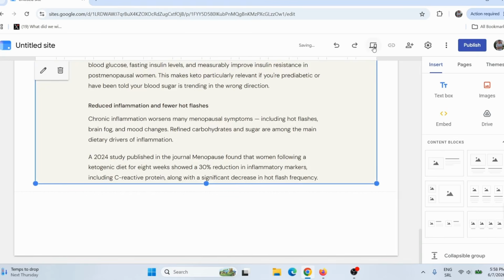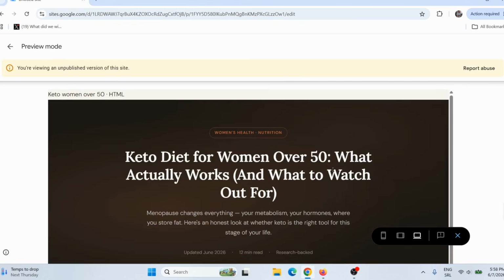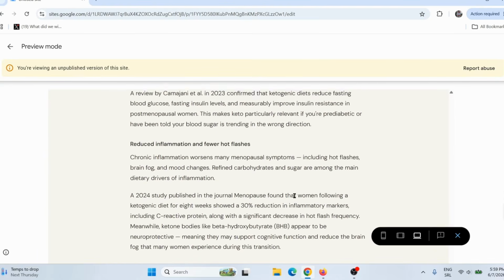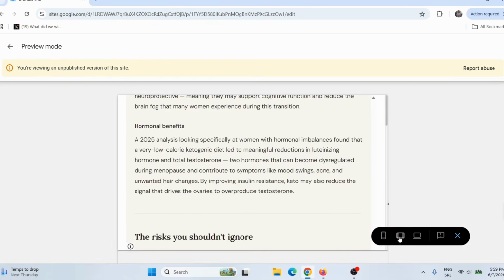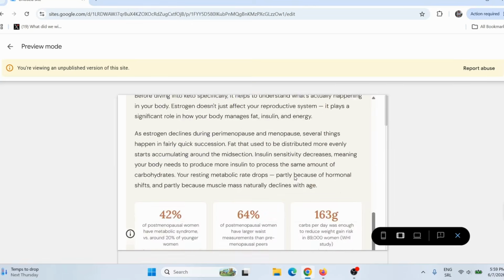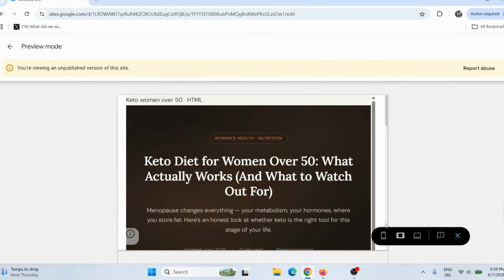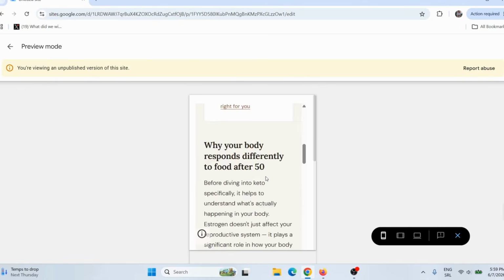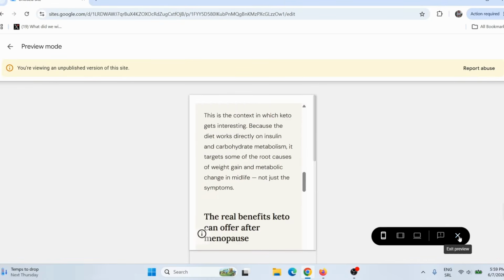Okay, so when I click here, I can see how my website looks now. And here you can see how my website looks on desktop or on laptop. This is how it looks. Actually, it looks pretty good. So here I can see how it looks on tablet. Still looks really, really good. And here I can see how it looks on smartphone. Here you can see it still looks really, really good. So let me just click here.